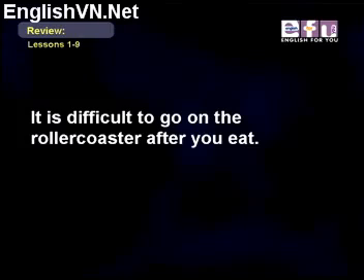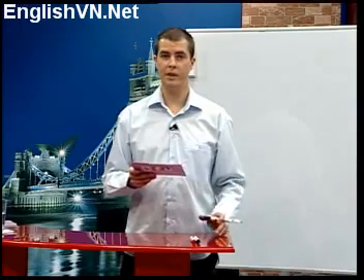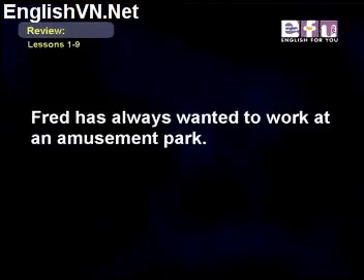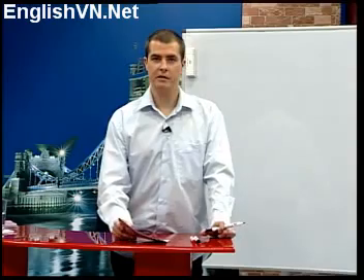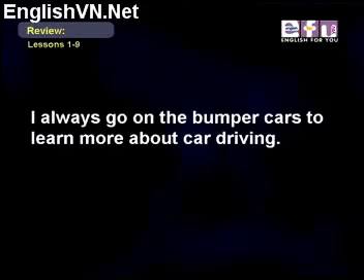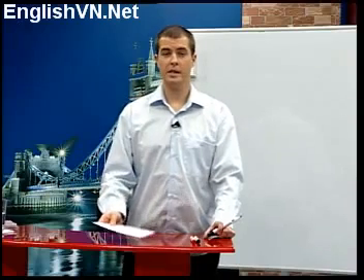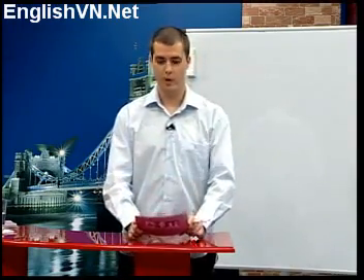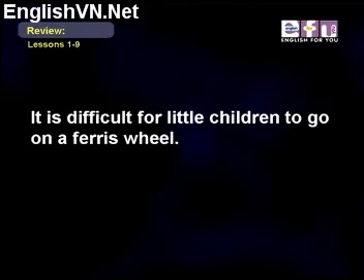Okay, it is difficult to go on the roller coaster after you eat. In this sentence, an infinitive is following it as a subject of a sentence. Another sentence for you. Fred has always wanted to work at an amusement park. So in this sentence, the infinitive is the object of the verb wanted. Wanted to work. I always go on the bumper cars to learn more about car driving. So in this sentence, an infinitive is being used to show the purpose of an action or the reason for doing the action. Next one, it is difficult for little children to go on a Ferris wheel.